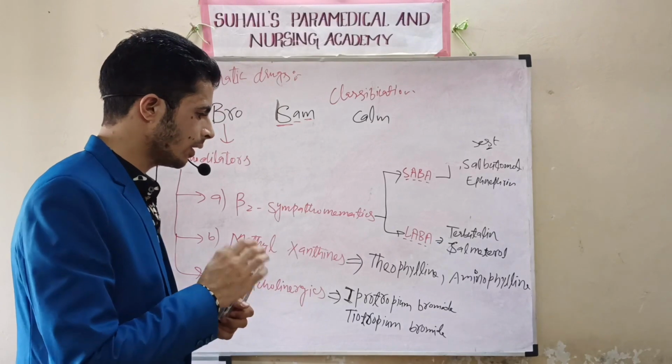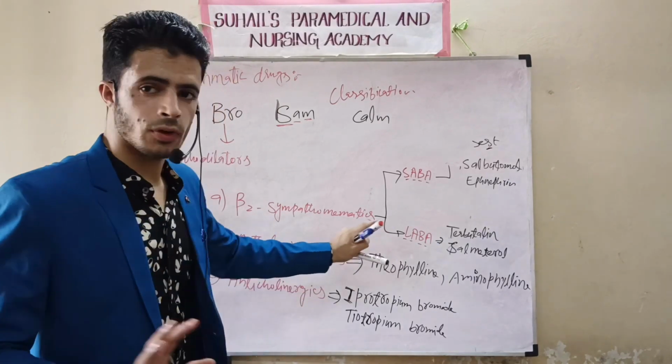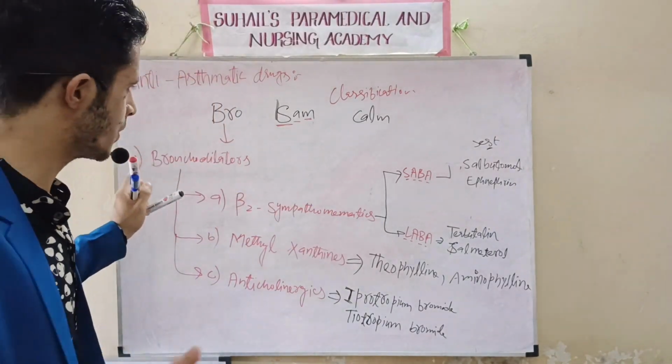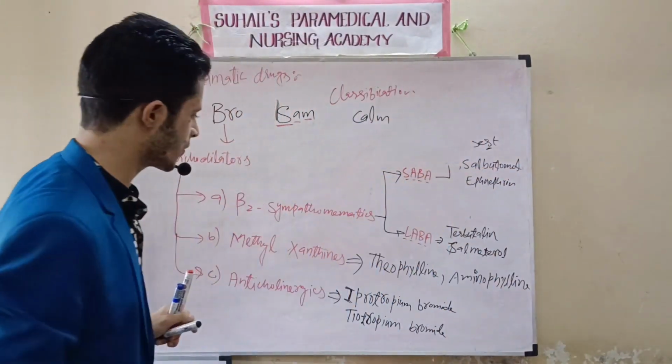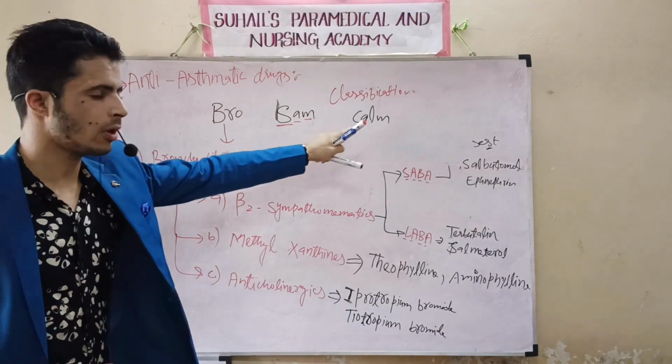So this is the work that you have to do. Okay, this work is your work. You have to remember these drugs in this class. These are called bronchodilators. This is the first classification. After this classification, you can take a screenshot of this part. I will go towards the next part, the next drug class.